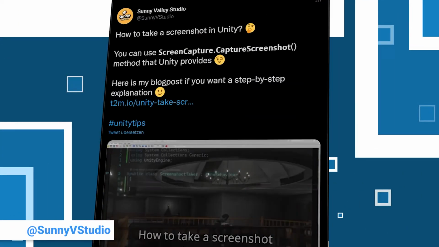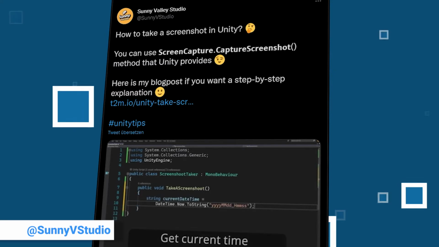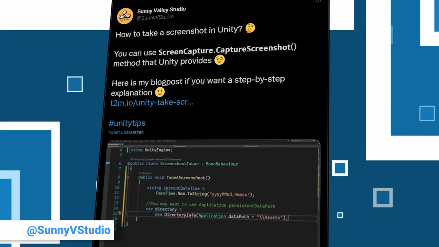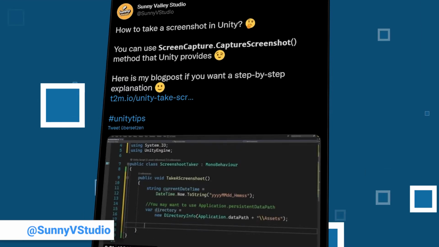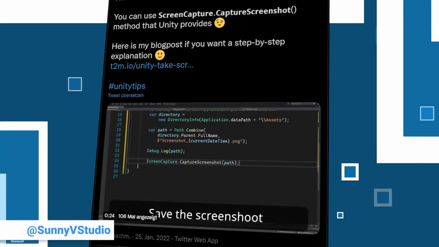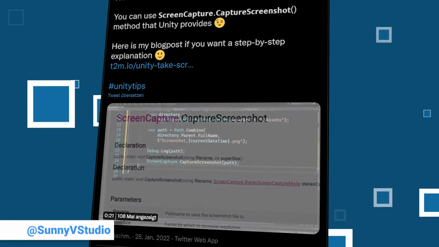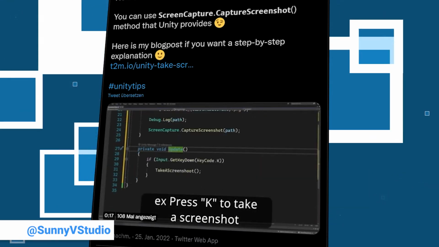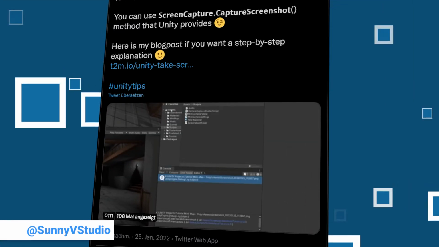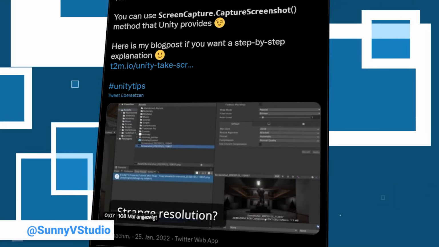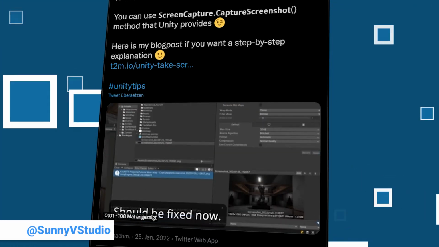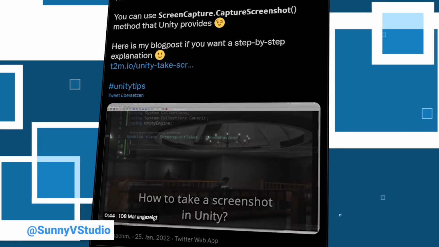Already in the third episode, he seems to become a staple of this series. Peter, also known as SunnyVStudio, is back with 352 followers to his name. He covers a topic that will be interesting for a lot of developers. The question how to get nice screenshots out of your project. And it is surprisingly simple. Just use the screencapture.captureScreenshot method. And to top it off, he added a link to a blog post explaining the process in detail.